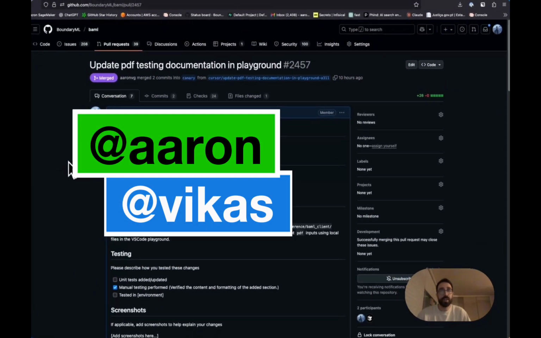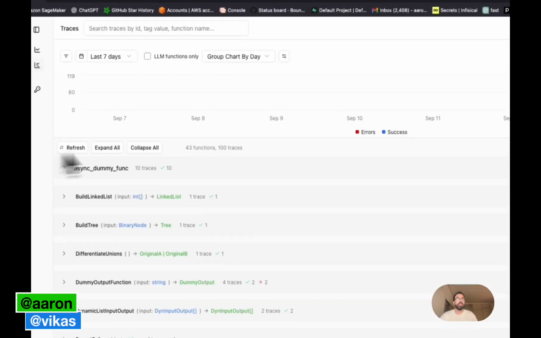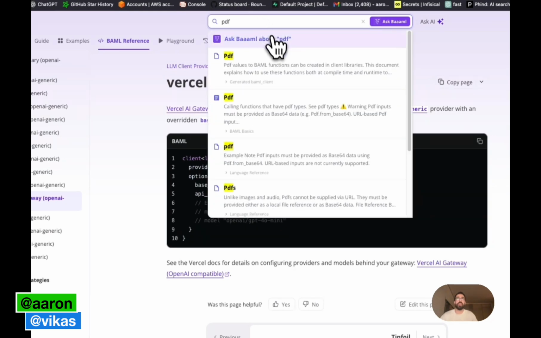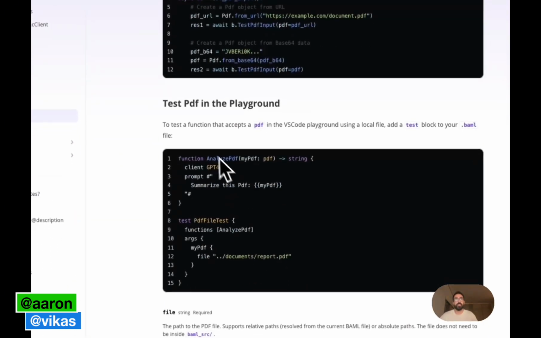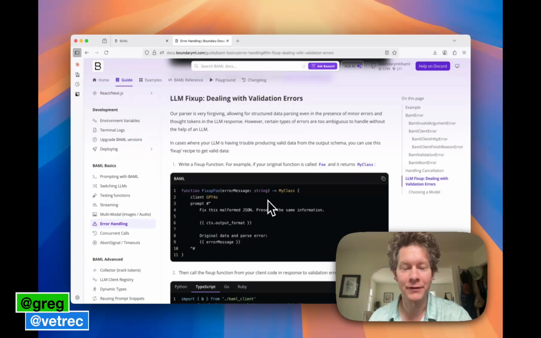Finally, Vikas, I noticed that you didn't know how to test PDFs in the playground, so I've gone ahead and added that to the documentation. So if you search for PDF and click on the first result, you'll be able to see how to test PDFs in the playground.